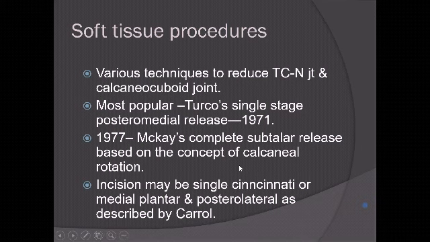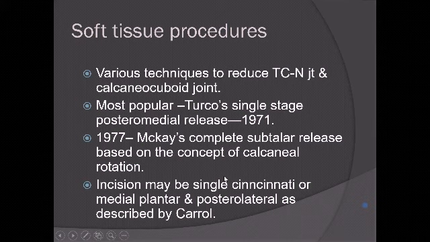The concept was changed by McKay and Simons in 1977 when they identified the importance of the posterolateral corner. They talked about the calcaneal spin, which is why they said that the posterolateral release should also be done, which made sense when you considered a rotational deformity. So the posterolateral tether has to be cut to allow the calcaneum to derotate, and then you give a cast and stabilize it.